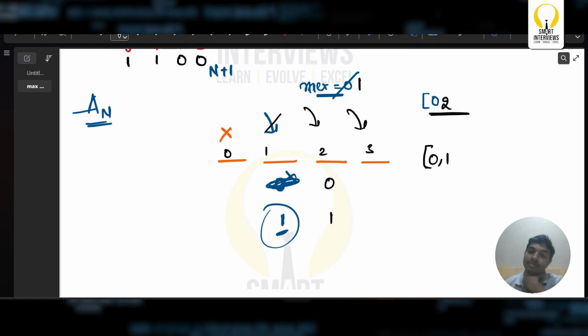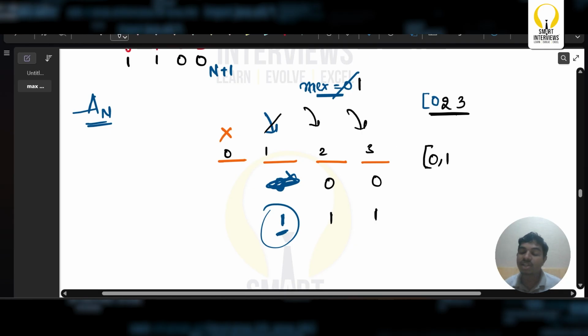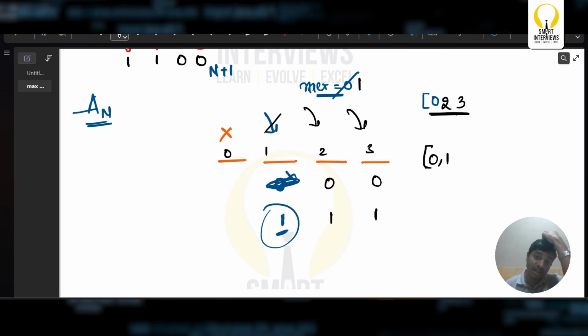Moving ahead, if this is 0 or if this is 1, if it is 0, I can simply take 3. Basically I'll be having 2 and 3, and for the next time I'll be taking this particular subarray. Let us say the next thing is a 1 over here, at the fourth index. I can simply say max should be 4. I can take 3 and say 4 is a max for this. And in this particular case, if it is 1, 3 should be the max. When can 3 be a max? Only if it contains 0, 1 as well as 2.